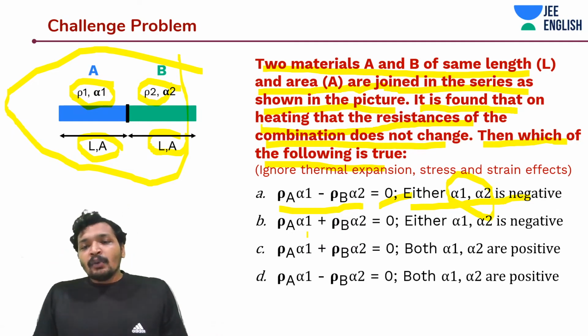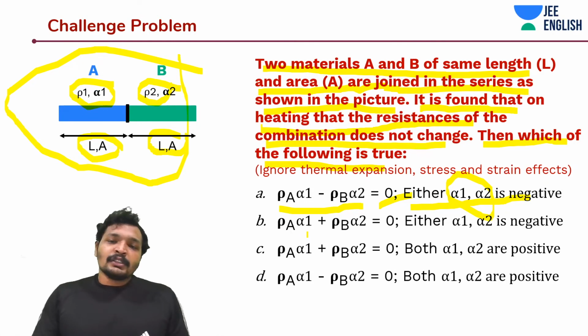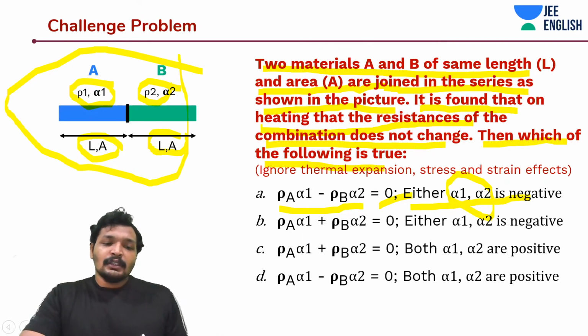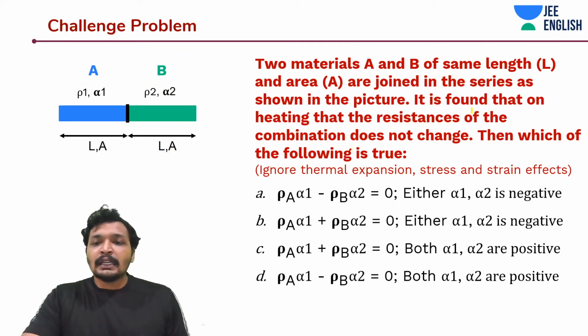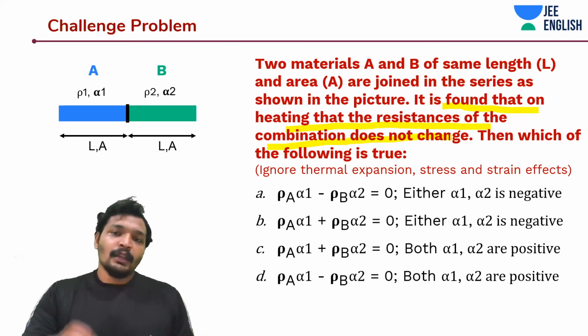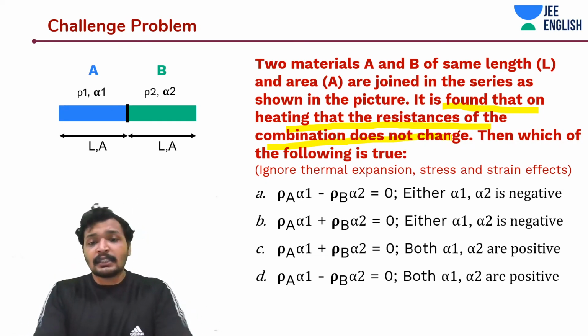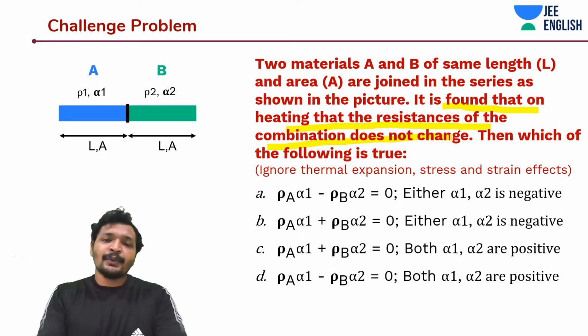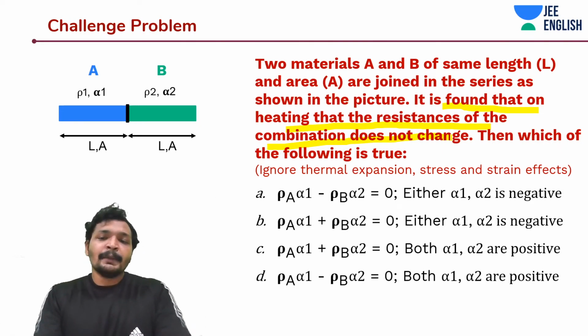See guys, now in this question, what you need to notice really carefully is that it is found that on heating, the resistance of the combination does not change. Here lies the hint. And guys, try this question. It's a very interesting question, and do answer in the comments.